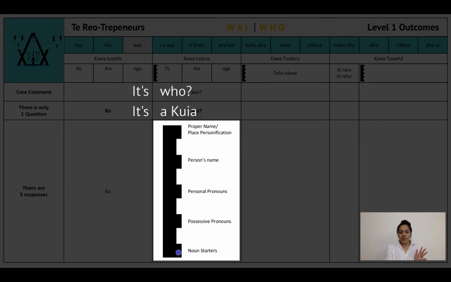It's a kuia, it's some kuia, it's the kuia, plural. It's that kuia we talked about, it's those kuia we talked about, it's this kuia, it's these kuia, it's that kuia by you, it's those kuia by you, it's that kuia over there, it's those kuia over there.